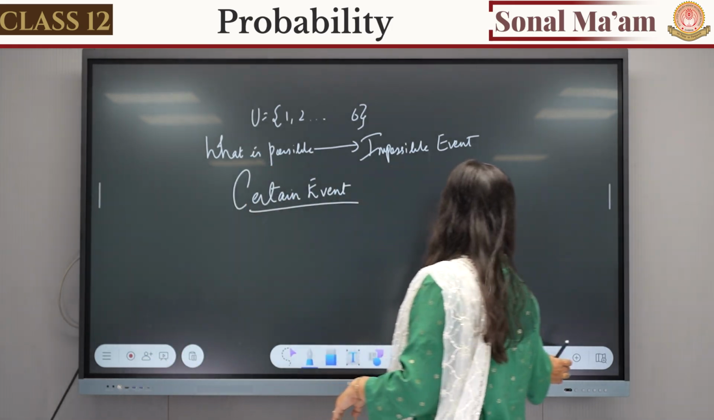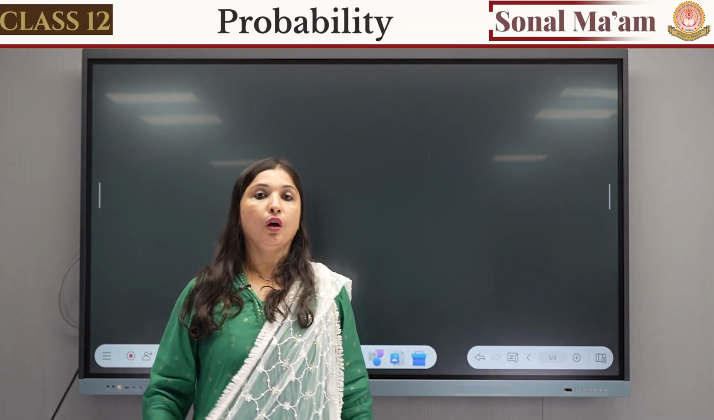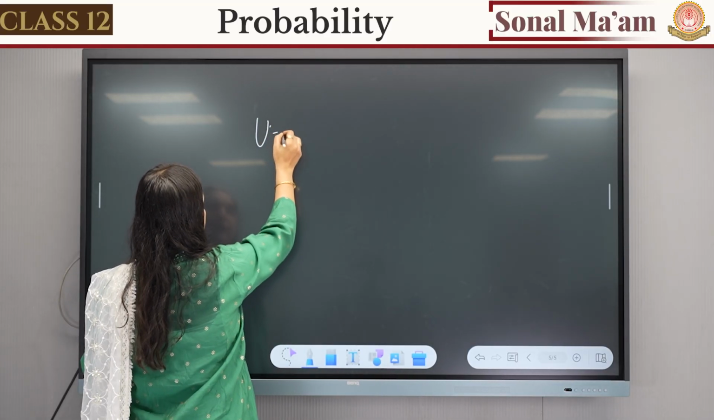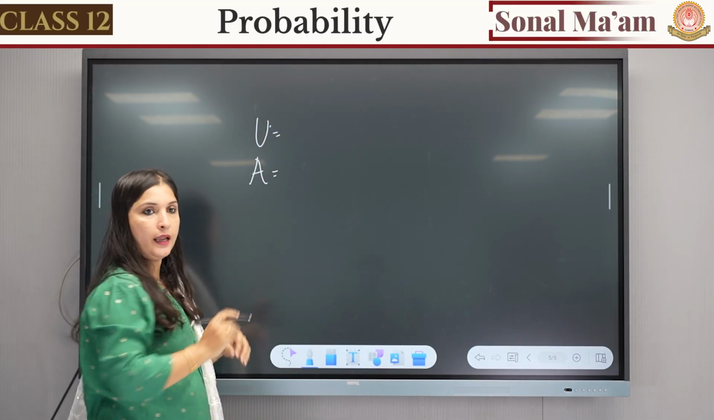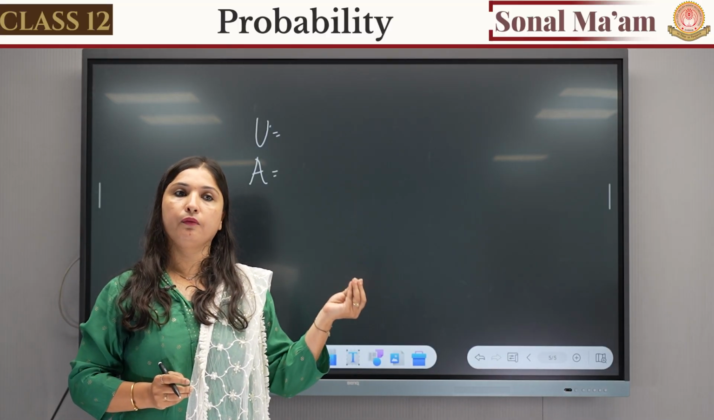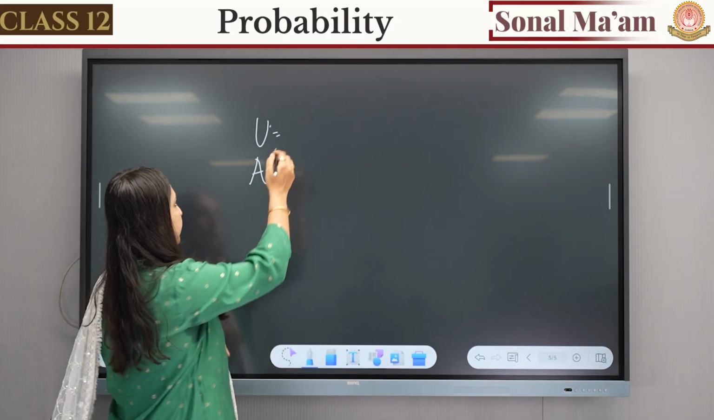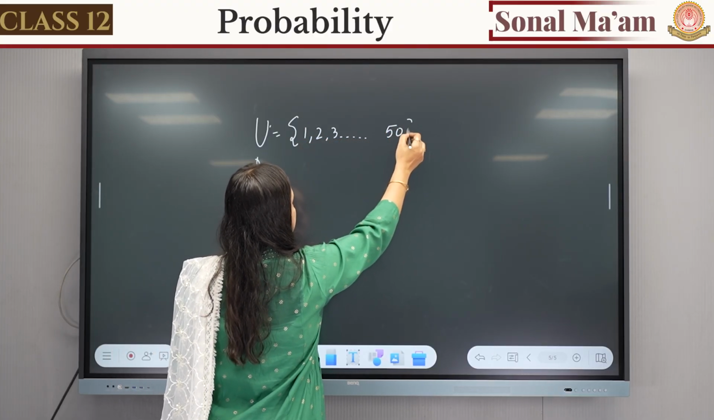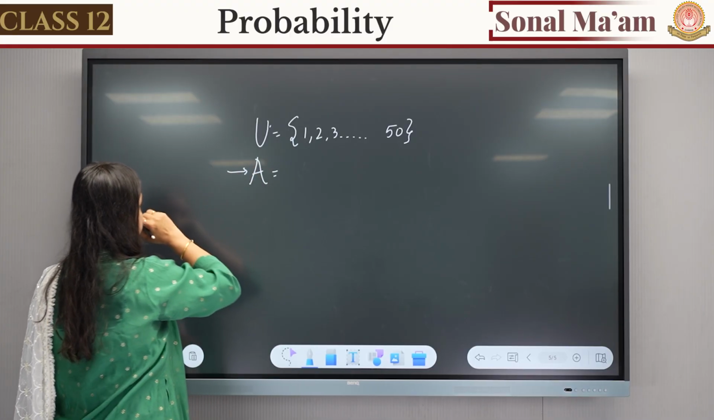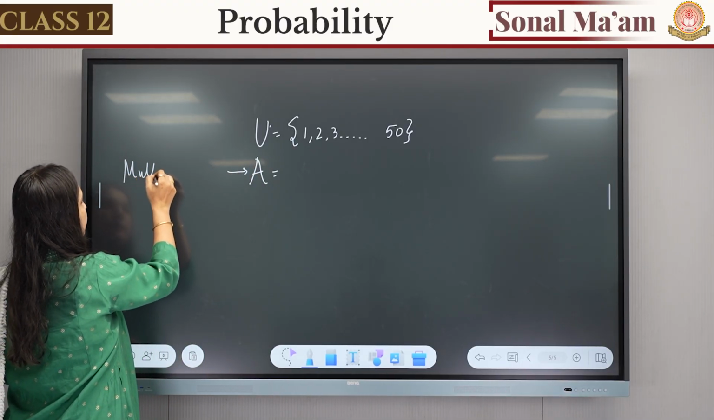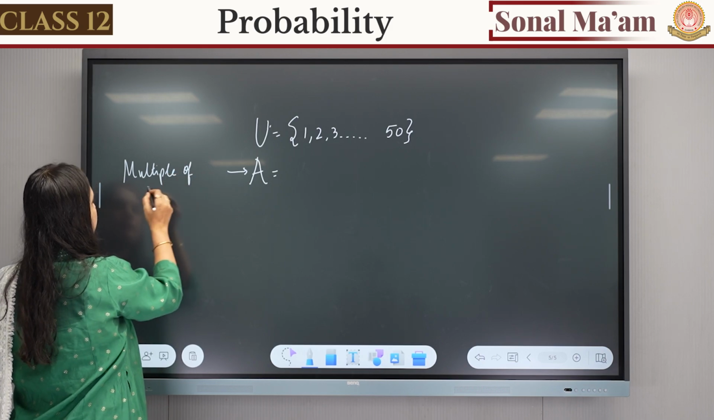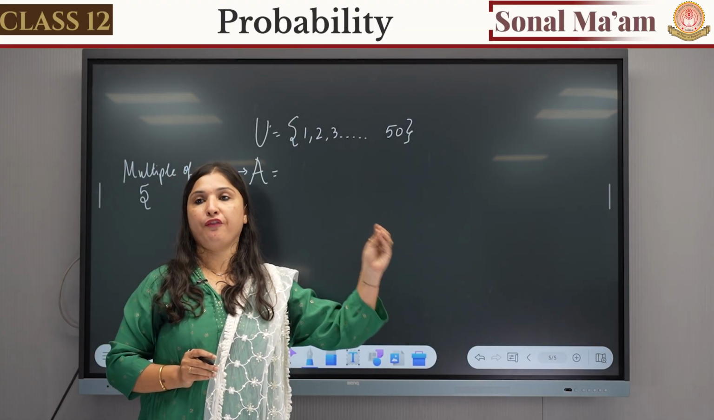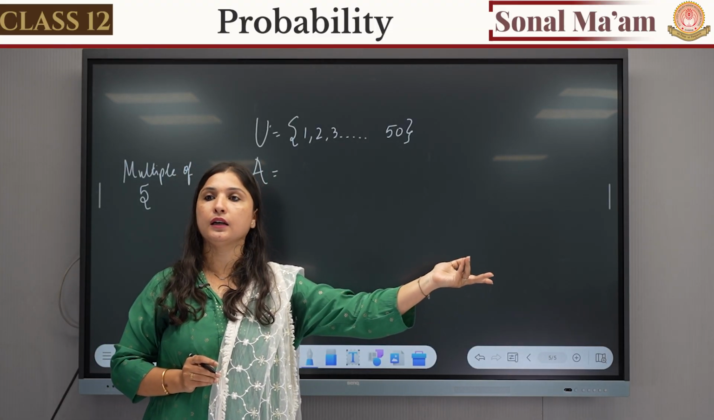Is it clear? Fine. Now next, we already know how to make an event, right? We already know what a sample space is. We have learned an event, and we have learned how to make A. Let me take the numbers 1, 2, 3 till 50, and let me denote A as multiples of 5. Very simple example: write the table of multiples of 5.